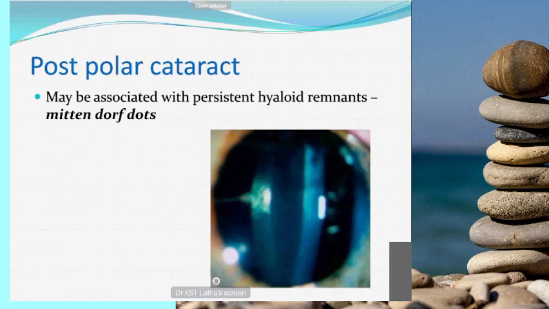Posterior polar cataract, and here it is usually associated with persistent hyaloid remnants. In the posterior you can see the persistent posterior hyaloid artery remnant, and this is attached to that. So Mittendorf dots. So this is posterior polar cataract.